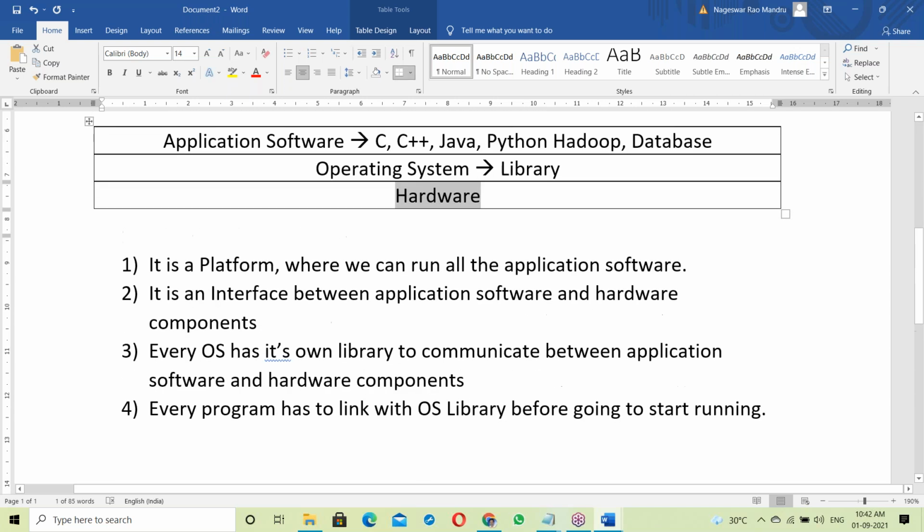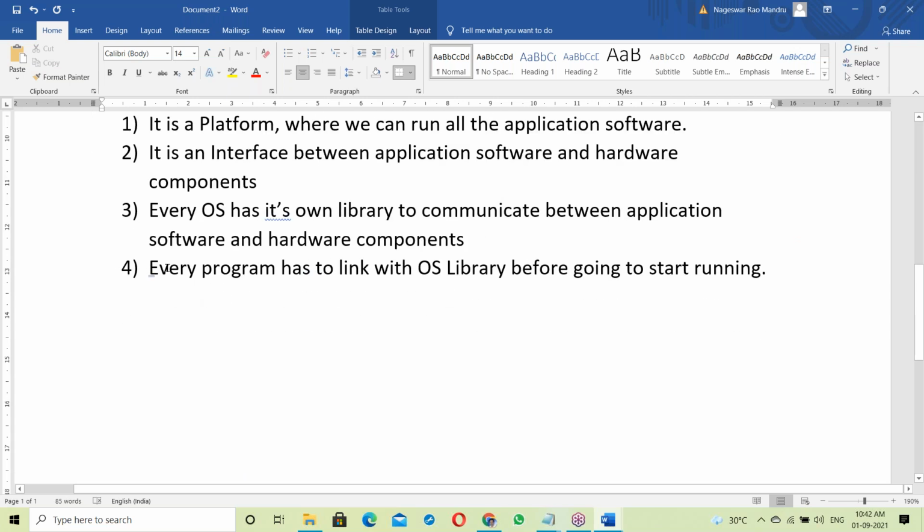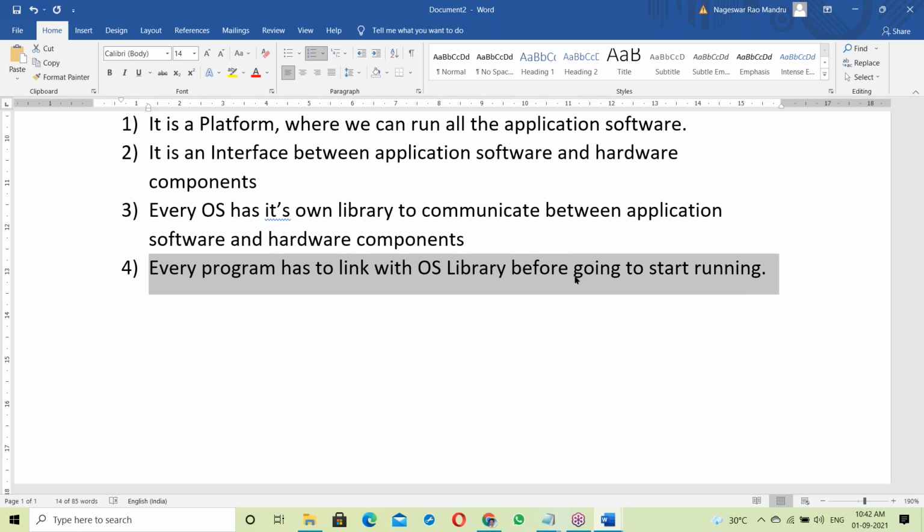Next, one more point here. Every program, maybe a C program or Java, all the programs have to link with the OS library and then communicate with the hardware components. It's compulsory. Every program has to link with the OS library before starting execution.